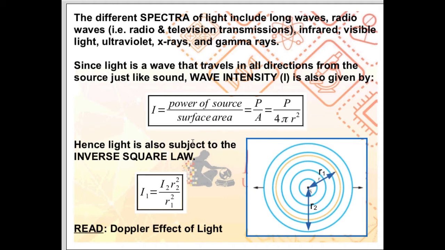For a more complete picture of the behavior of light, you might want to read up on the concept of the Doppler effect of light. You might want to consider this as a reading assignment. What happens when both the source of the light wave and the listener are moving with respect to each other? We have what is referred to as the Doppler effect of light.